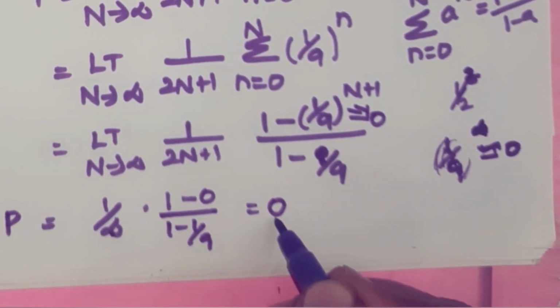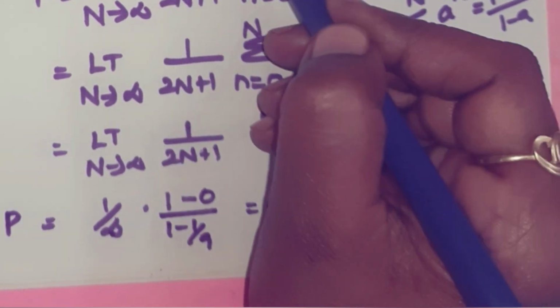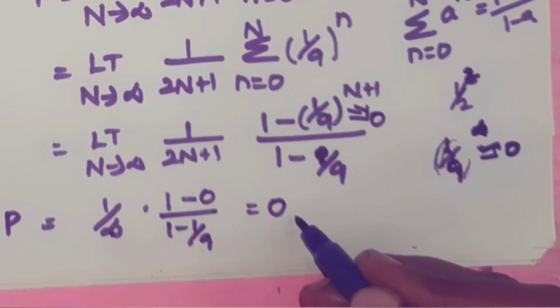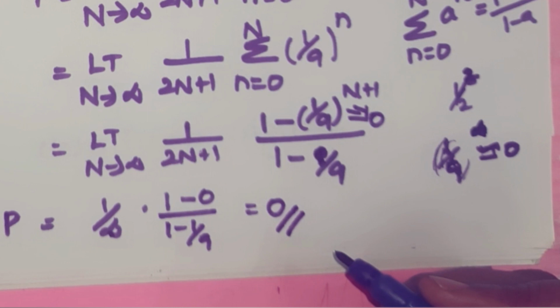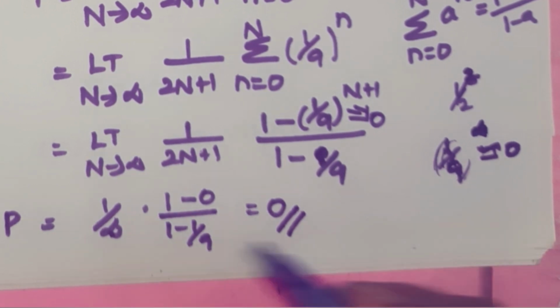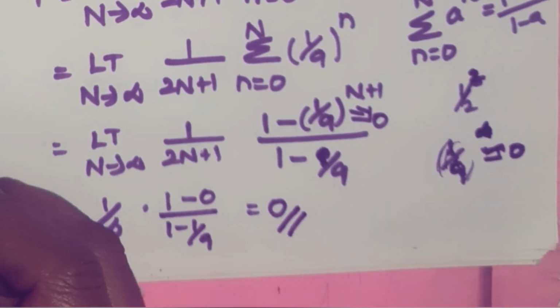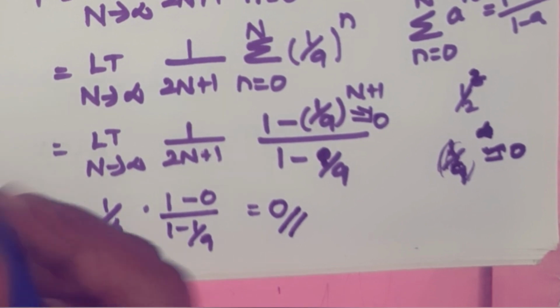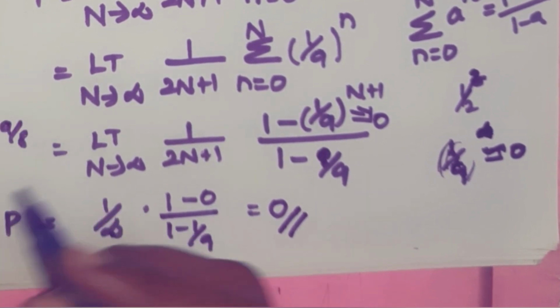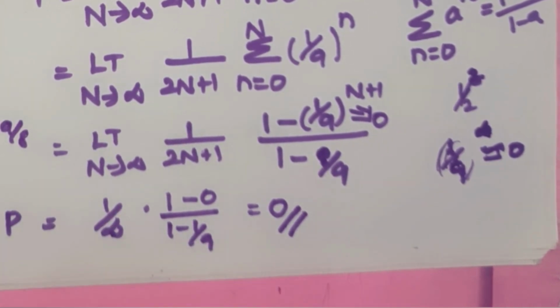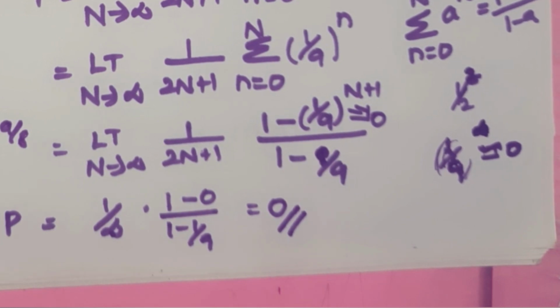Power value is 0. Energy value is 9/8 which is finite, and power value is 0. So the signal is an energy signal. Energy value is finite, that is 9/8, and power value is 0. So the signal is an energy signal.